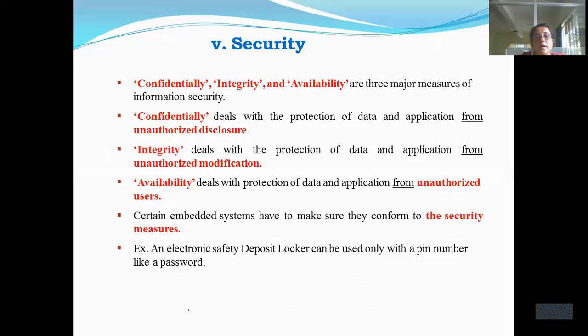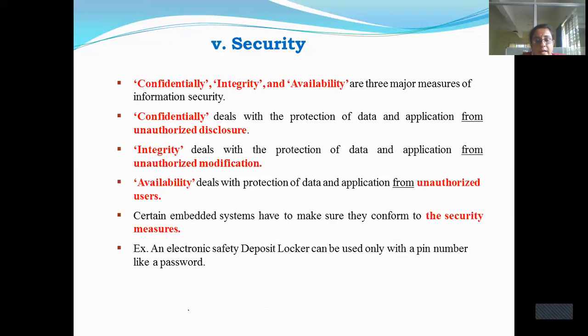And integrity means what? Suppose you have withdrawn the amount of 1,000 and in between the person changes it to 10,000. If you have a lot of money in your bank and he is trying to bluff you that instead of 1,000 he has put it as 10,000, he is doing some modification and taking some money from your account, then that should not happen. So integrity is nothing but that: modification of the data should not be done when you are doing a transaction in the ATM, right? And availability is that data should not be taken by any unauthorized user. So you should have proper security in your system.